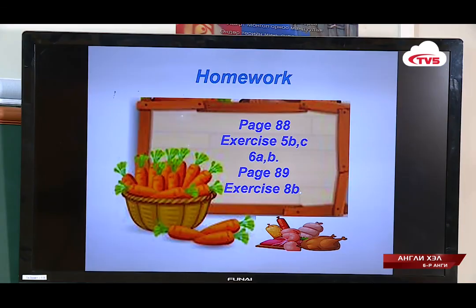Okay, now homework. Okay, page number 88, exercise 5B and 6, and also exercise 6AB. Page number 89, exercise 8B.